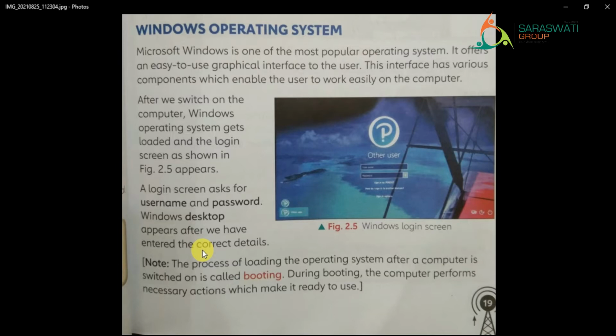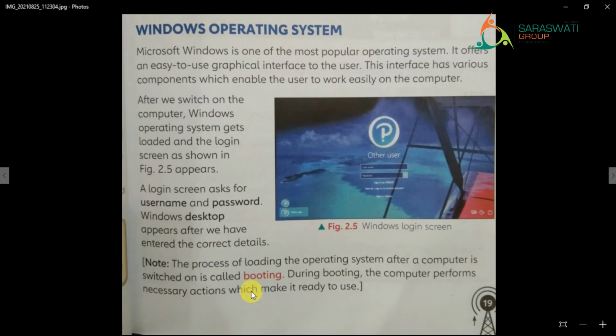Sometimes there may be some confidential or important data which you do not want to show to anyone, so you have set the password. If somebody enters the wrong password, the computer will not allow them to work on that computer, right? So the computer will work only if the entered data is correct, otherwise it will not open, right?